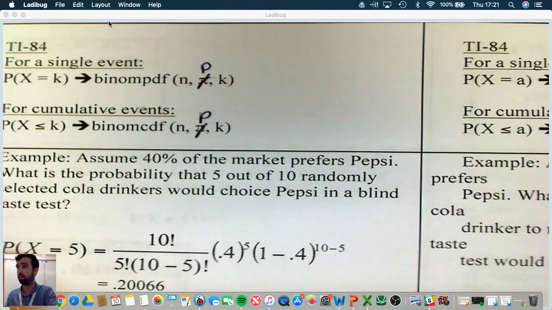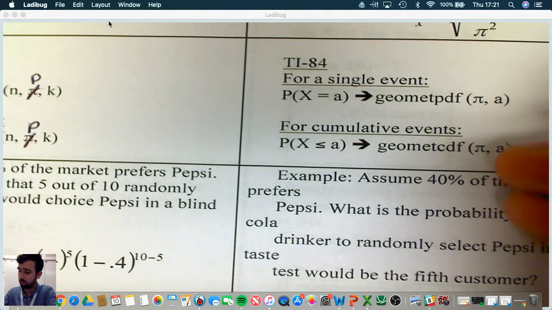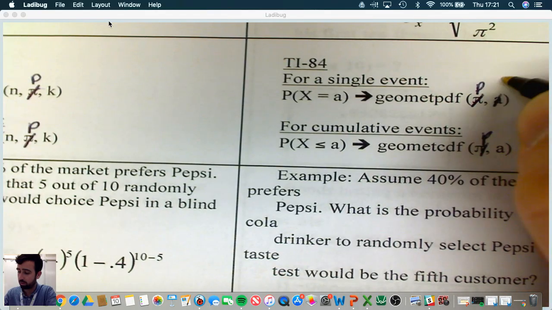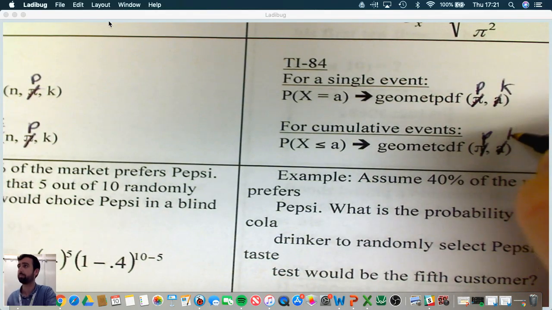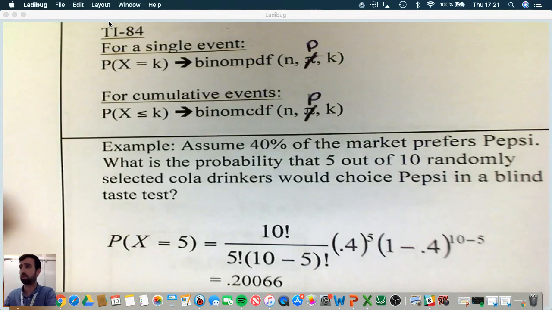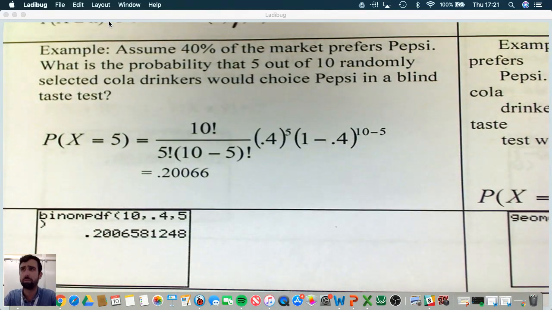And very similar for our geometric. Again, this is p, and this is the number of the trial where you want the success. But let's get into some examples. Let's look at our first example. Assume that 40% of the market prefers Pepsi. What is the probability that 5 out of 10 randomly selected Coca-Cola drinkers would choose Pepsi in a blind taste test?